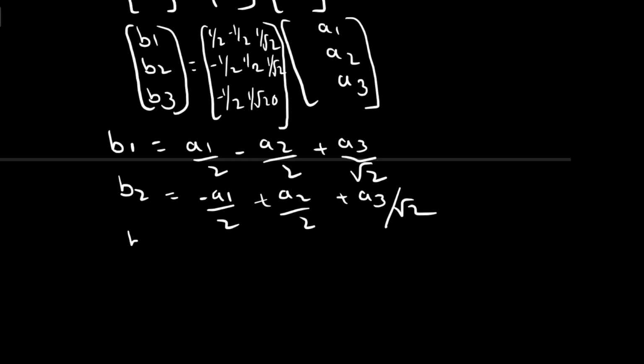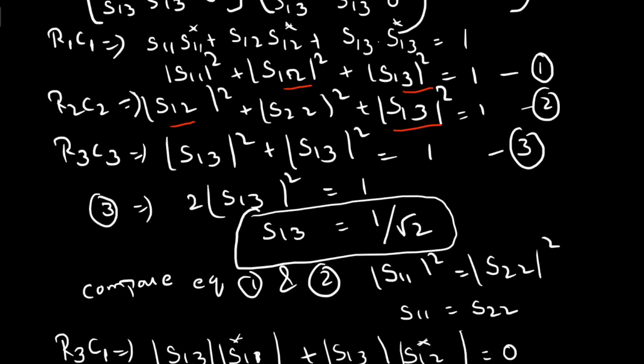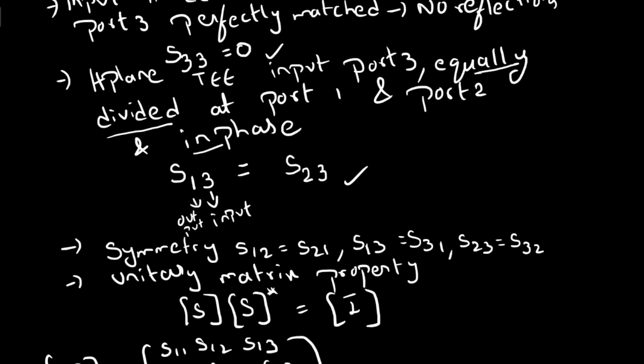And B3 equals minus A1 by 2 plus A2 by root 2. Now let us take some different cases and see whether we defined the H-plane T correctly.